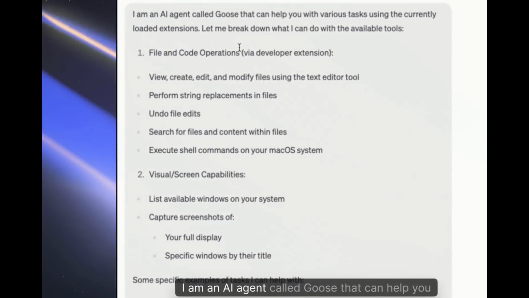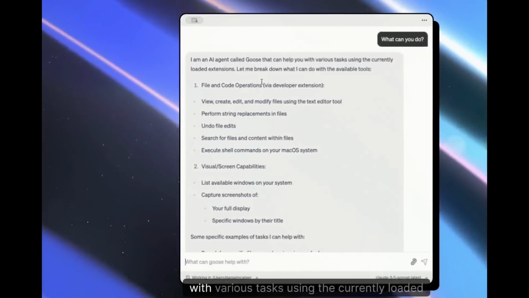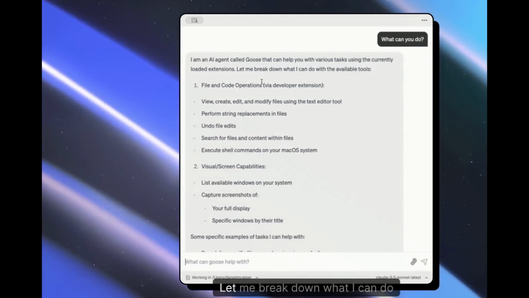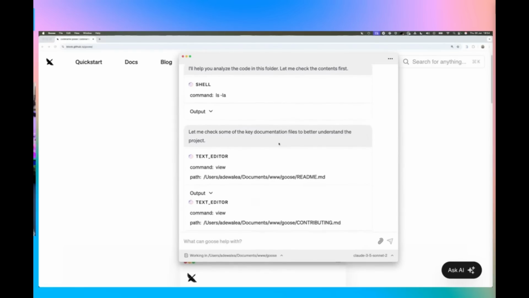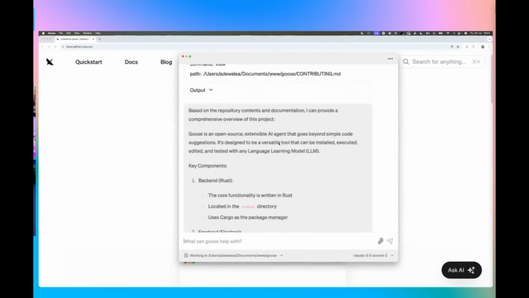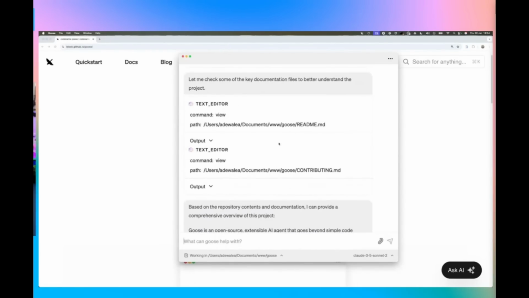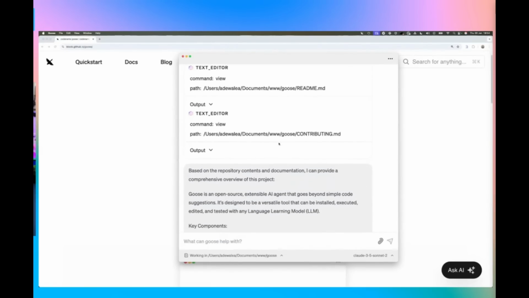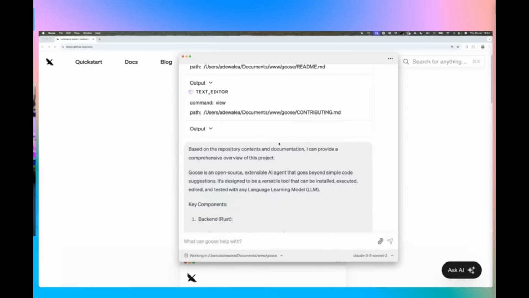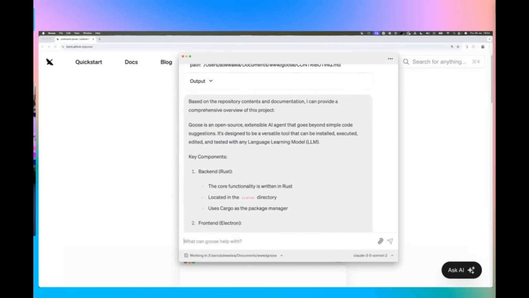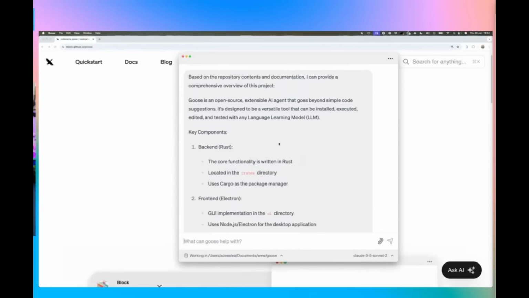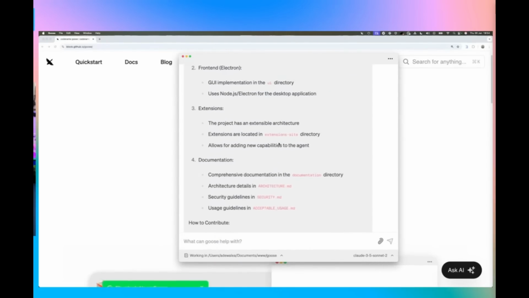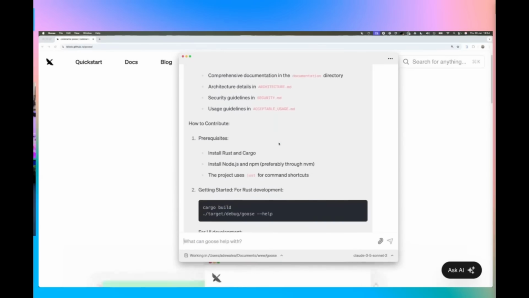So in this case, right now, it had just described what the agent can do, but let's go see another example of what it is capable of doing. In this particular example, Goose is going to analyze the code base and provide suggestions to it. In this case, it is providing a good comprehensive description of what the code is reflecting. It talks about what it is doing, and it has the capability to read through multiple files and even create files.